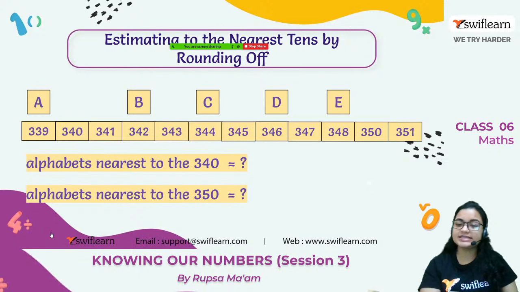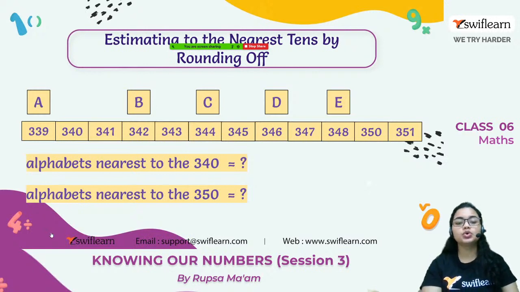D is written exactly on top of 346, and E is written exactly on top of 348. Right? Now you can see two questions are given here. One is alphabets nearest to 340, and the second question is alphabets nearest to 350.